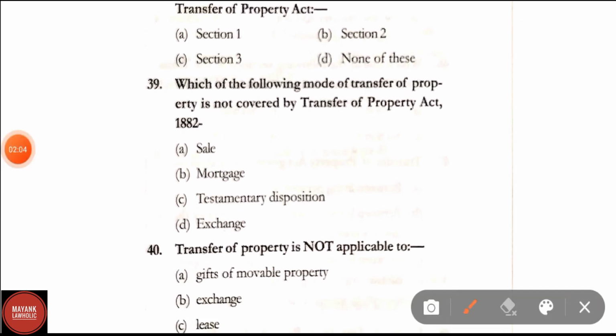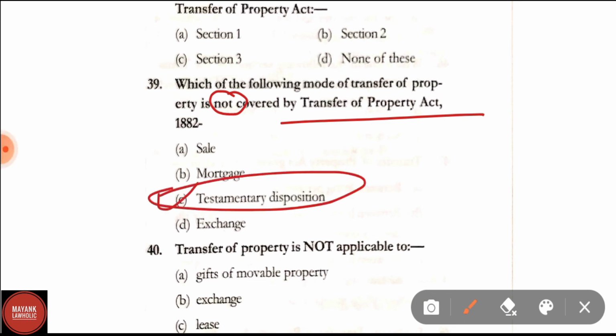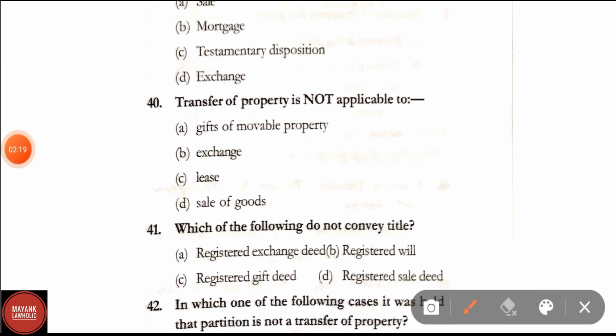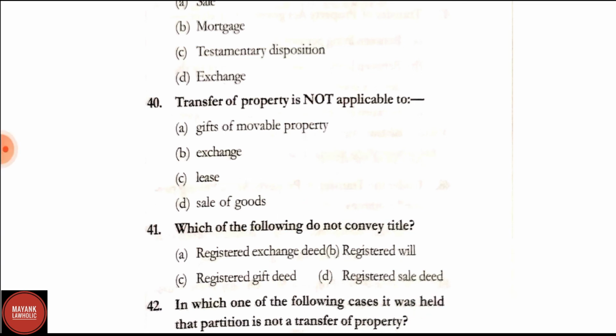Question number 39. Which of the following mode of transfer is not covered by TPA? Sale, mortgage, testamentary disposition, exchange. Correct answer is option C, that is testamentary disposition. This mode of transfer is not covered by TPA. Question number 40. Transfer of Property Act is not applicable to gifts of movable property, exchange, lease, sale of goods. Correct answer is option D, that is sale of goods.